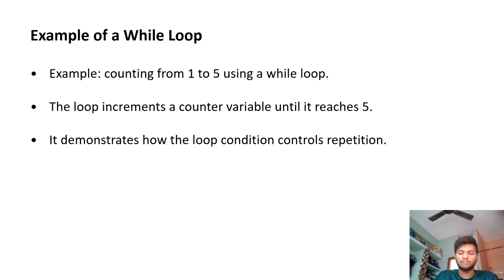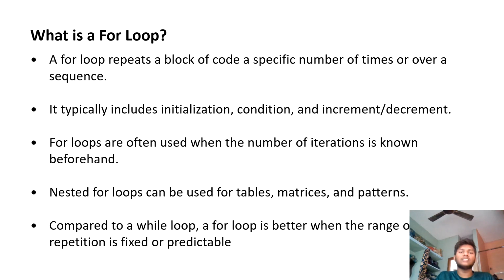What is a for loop? A for loop repeats a block of code for a specific condition or over a sequence. It typically includes the initialization, condition, and increment or decrement. A for loop is often used when the number of iterations is known. In a while loop, we don't know the number of iterations before running the program. But in a for loop, we know the iterations before running the program.